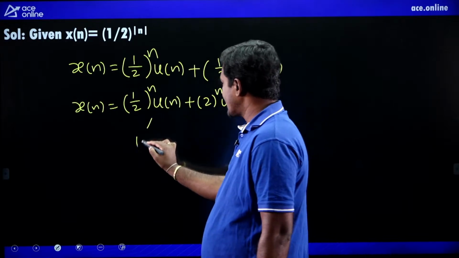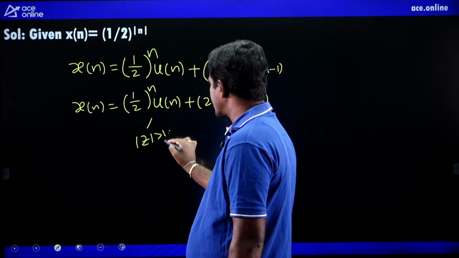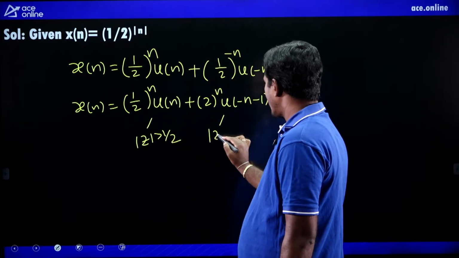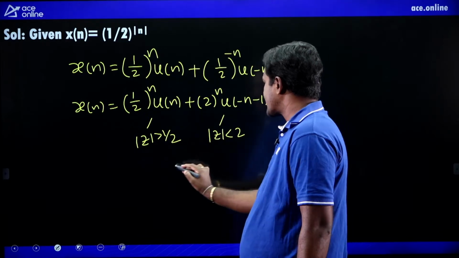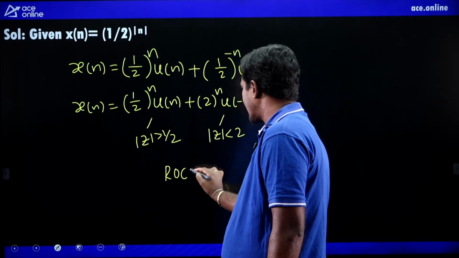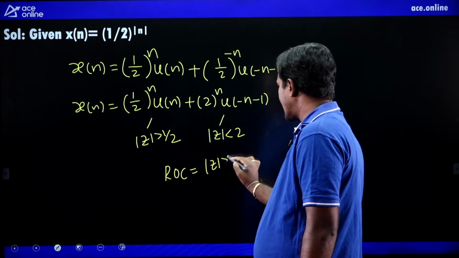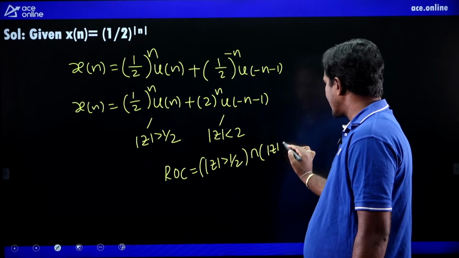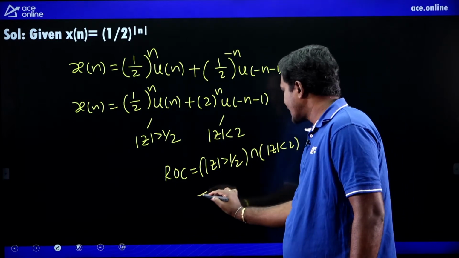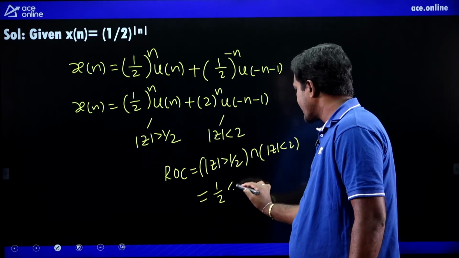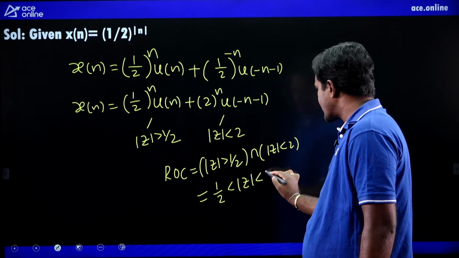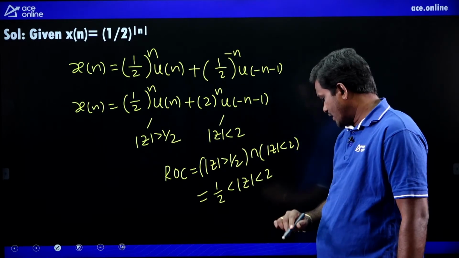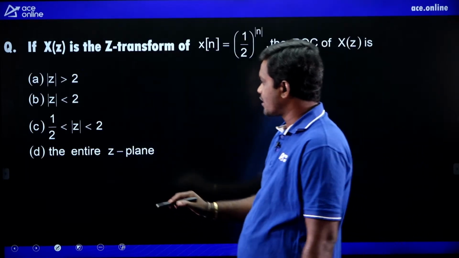What is the ROC of the first one? Mod z greater than 1 by 2. What is the ROC of this? Mod z less than 2. What is the resultant ROC? Mod z greater than 1 by 2 intersection mod z less than 2. So, what is the intersection? 1 by 2 less than mod z less than 2. Yes or not? So, the right option is C.